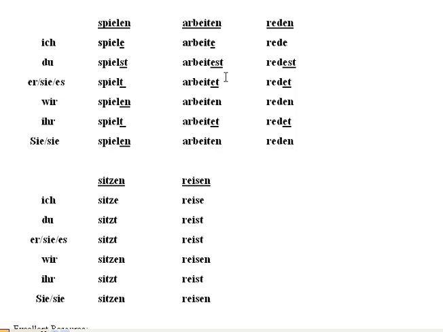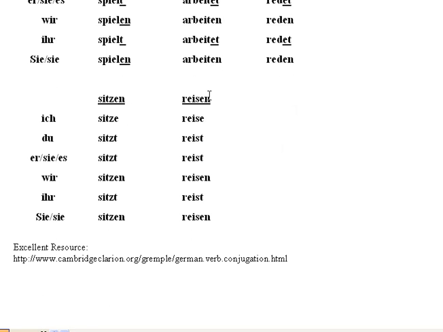And that's basically that. Another thing you'll need to watch out for with weak verbs or regular verbs is if you drop the en off and it ends in a z, like in the case of sitzen here, or if it ends in an s, like in the case of reisen, sitzen means to sit, reisen to travel, then what you're going to do is drop the s. You don't need to add two s's. So this happens, these are called sibilant stems. So if you drop the en off and the German verb ends in a z, an x, an s, or what's called in German an eszett, which is two s's together.